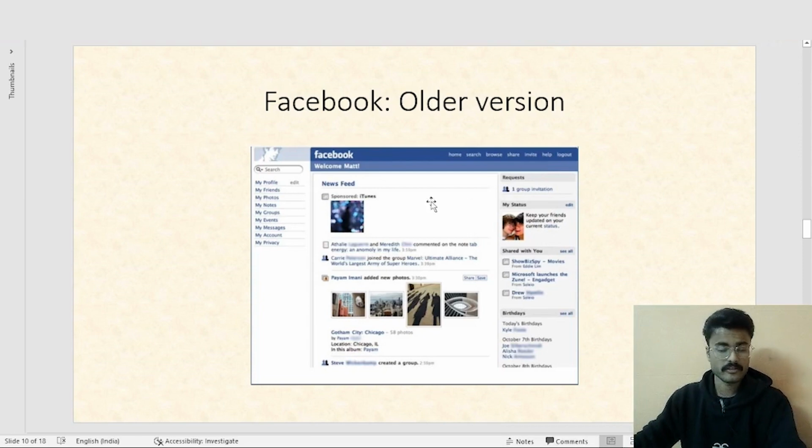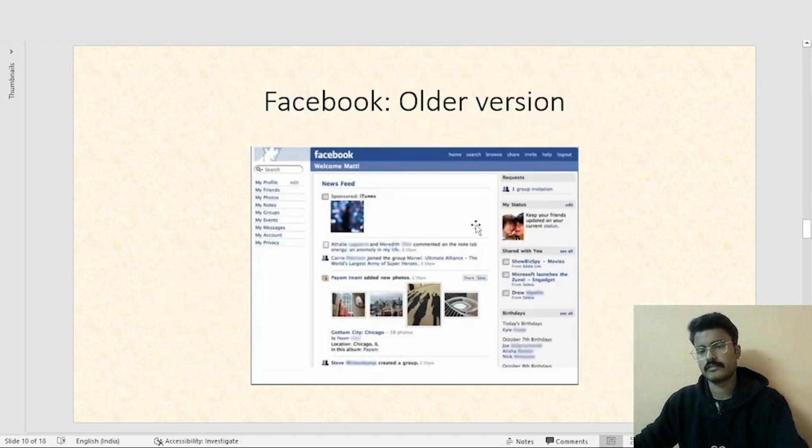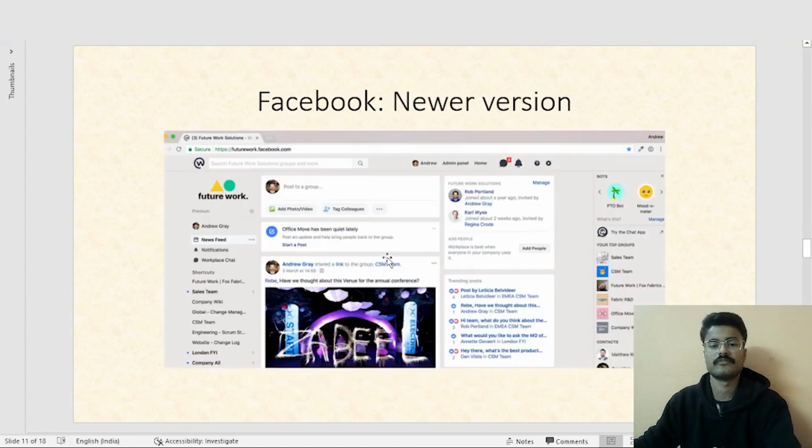But imagine if all this stuff, like home, search, browse, these cards in the news feed, and this list here, are all different little components which are behaving independently and are updating in real time, getting re-rendered in real time. How smooth and how efficient that website will get, and that is basically how Facebook is now.